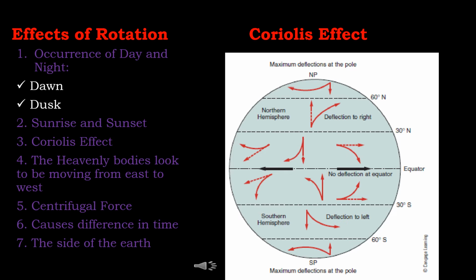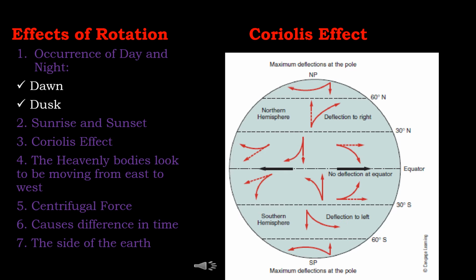The fourth one, the sun, the moon, stars seem to move from east to west. This is because the earth spins from west to east. This effect is similar to what one experiences while looking at trees from a moving train.